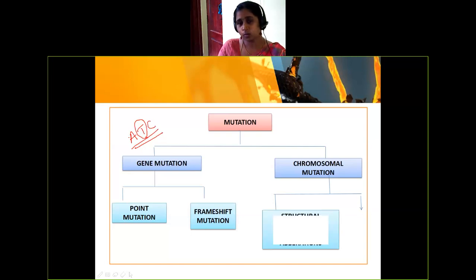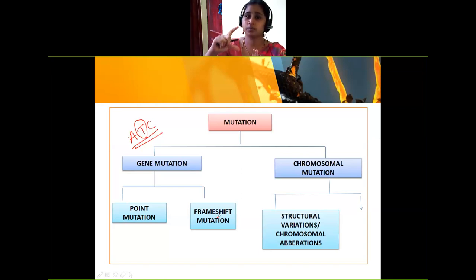And chromosomal mutation, either way it's there. That is number one. Because of the arm, the arm size will be reduced. The physical nature of the chromosome will be changed. Number one. Number two.